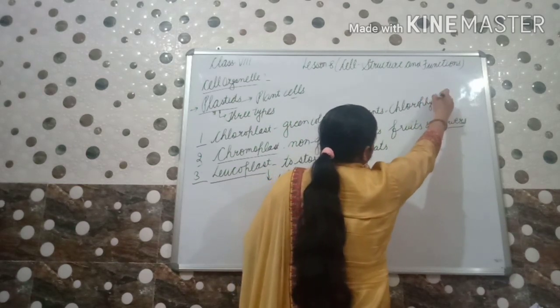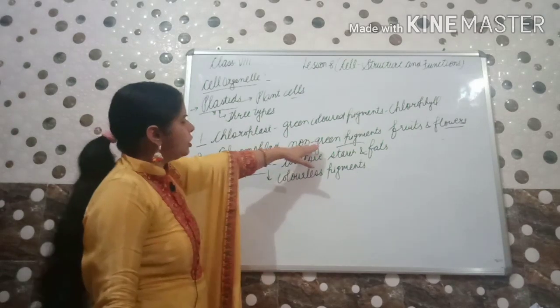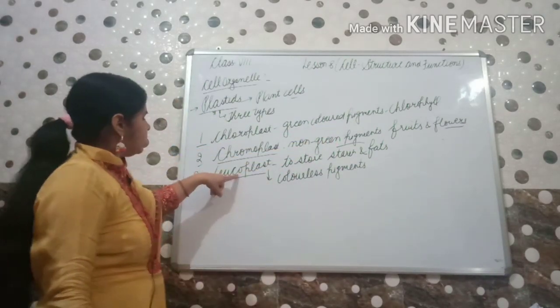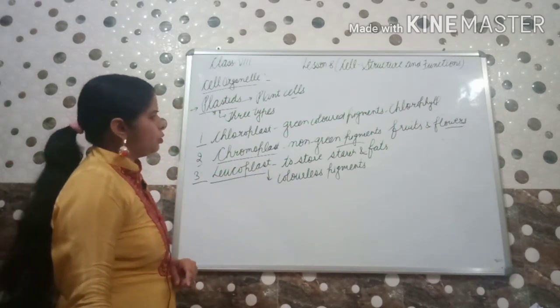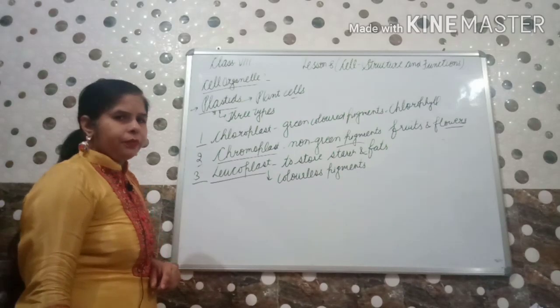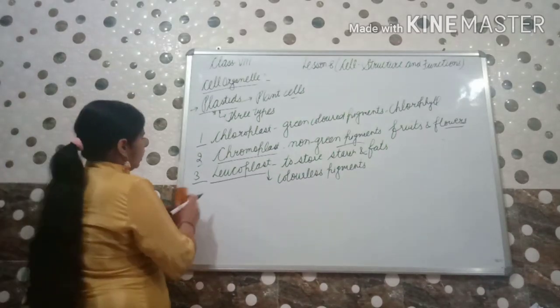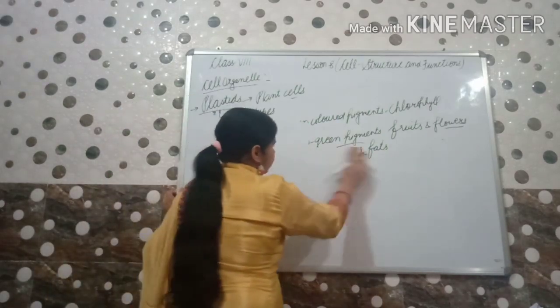Chromoplast, these are the non-green pigments which give color to the fruits and flowers. Leucoplast, these are the colorless pigments which are used to store starch and fats. Clear?